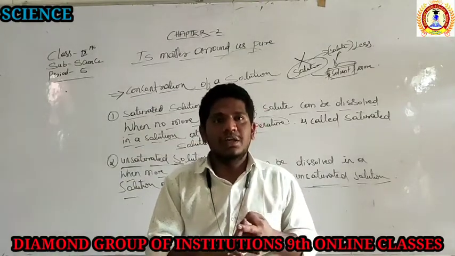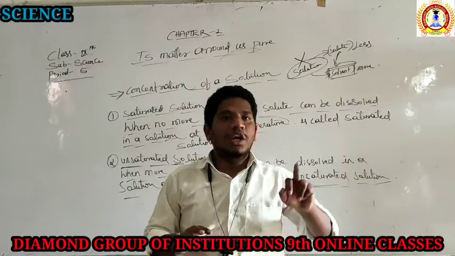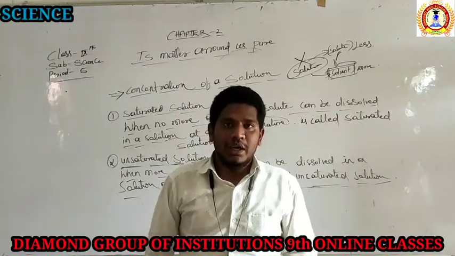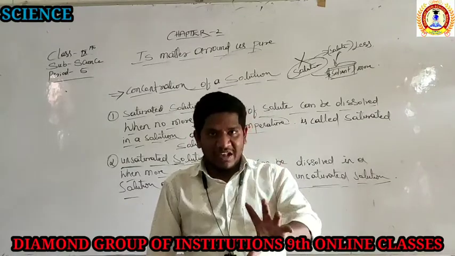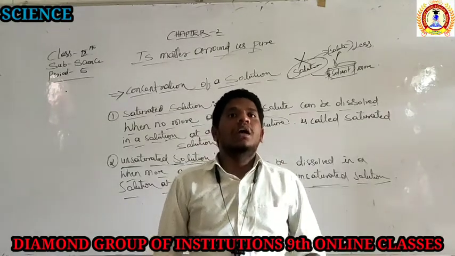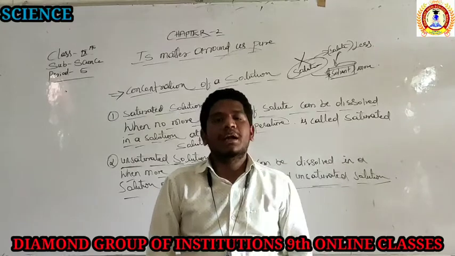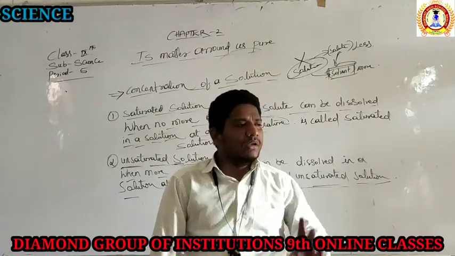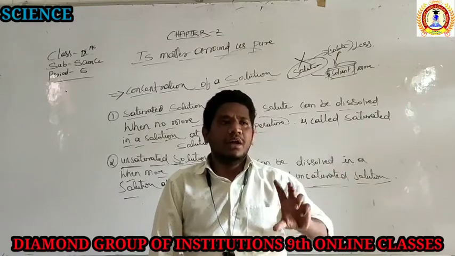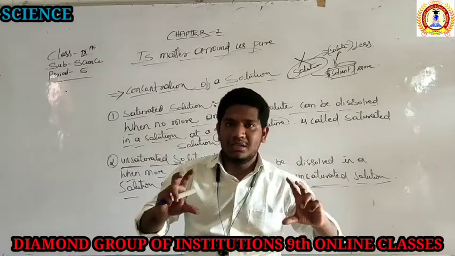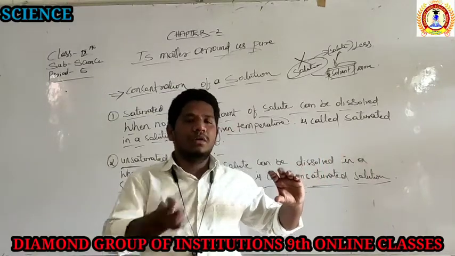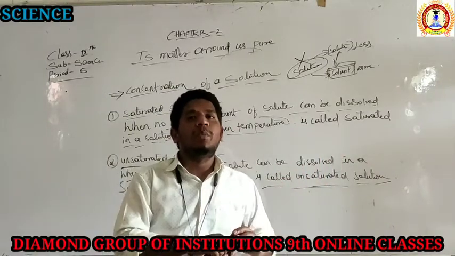A saturated solution is one in which no more solute particles can be dissolved, and when more solute particles can be dissolved in a solution, it is called an unsaturated solution. Take the same thing again: take two glasses, and in one glass insert the solute particles.